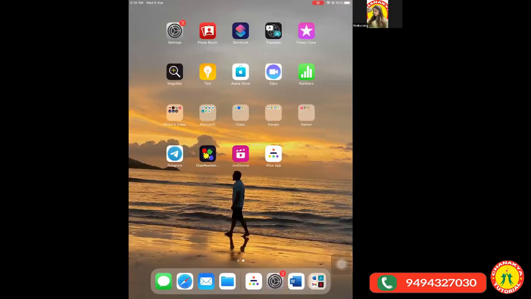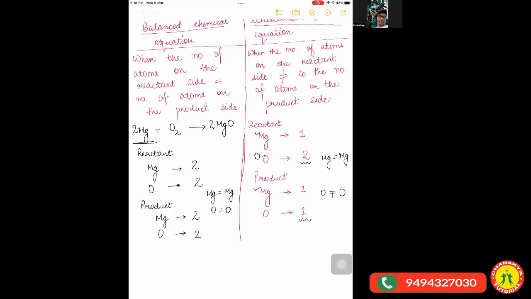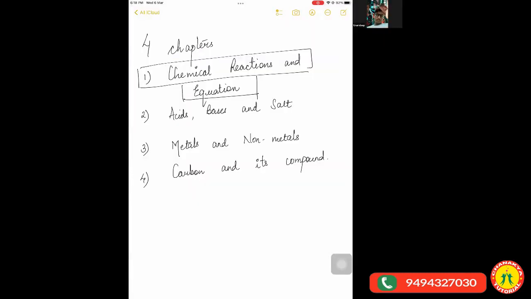I hope my screen is visible to everyone. Yes. So these are the 4 chapters in the chemistry syllabus for entire class 10. The first chapter is chemical reactions and equations. Second is acids, bases, and salts. Third is metals and non-metals. Fourth is carbon and its compounds.